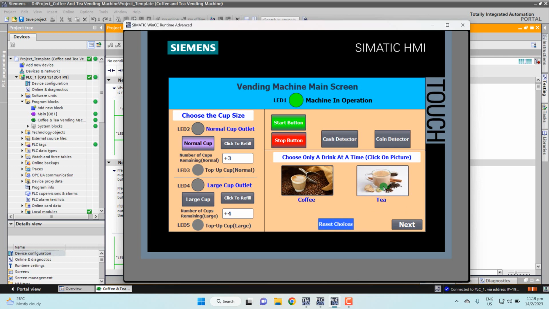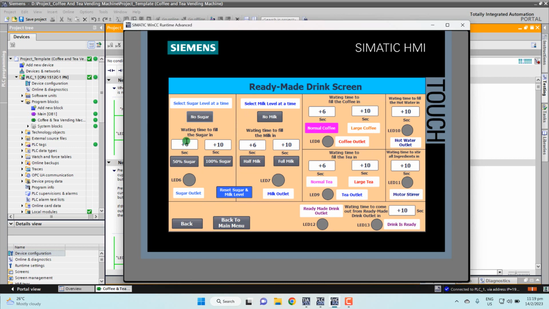So this time I choose the tea. I want the coffee. So reset and select the coffee. Then press next. Now this time I go choose no sugar, no mix. No sugar, no mix meaning is that the two outlets cannot be open because I don't put the sugar or mix. So the outlet doesn't open. So here now they go to the motor stir for 10 seconds.